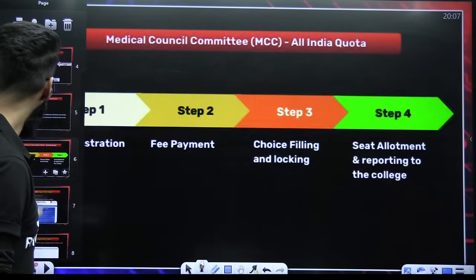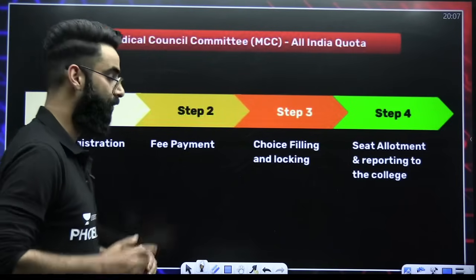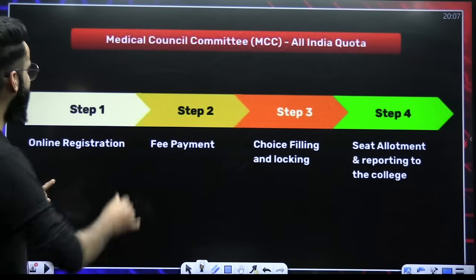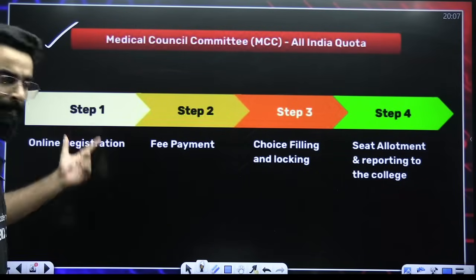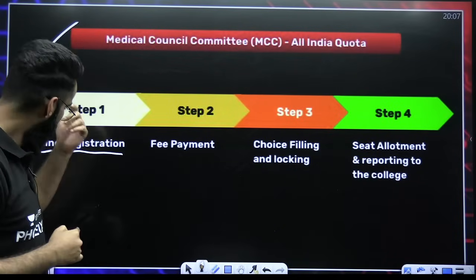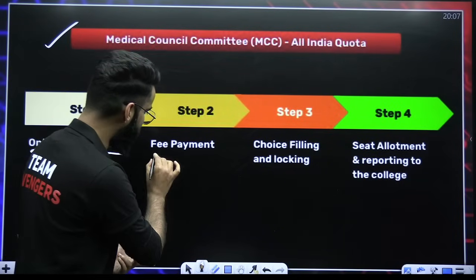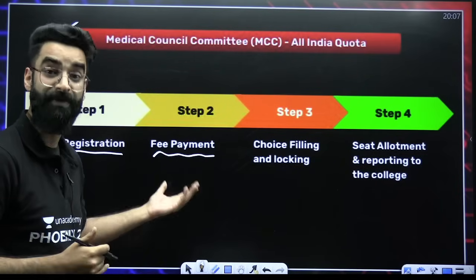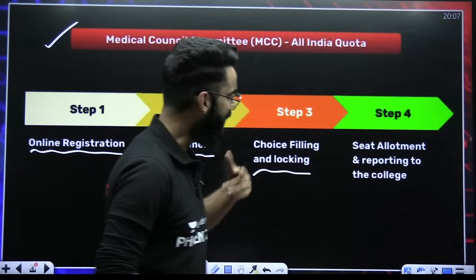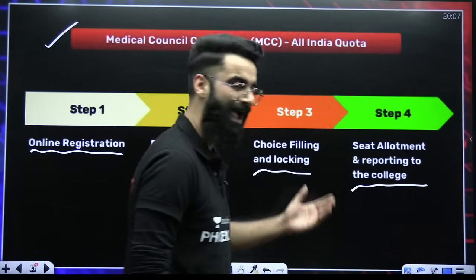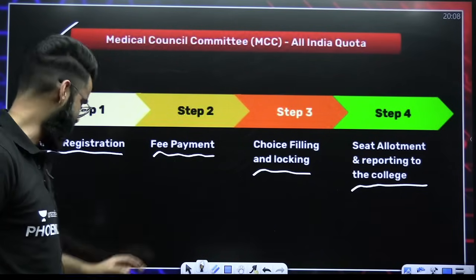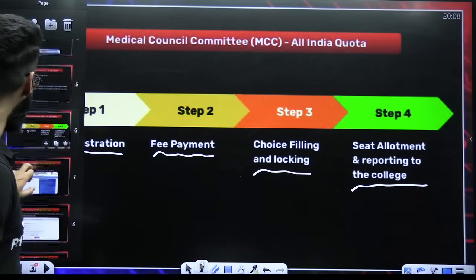Now the main point. What is that? All India Quota Counseling. What are the steps included? My dear students, in your All India Quota Counseling, which is done by MCC, in step 1, you will have to do the online registration, and I gave you the site wherein you have to do it. Once you are done with the online registration, then you have to go for the fee payment. I'll let you know exactly how much fees you have to pay. Then there comes the choice filling and locking. This is the third step. And the fourth step will be seat allotment and reporting to the college. I believe this is written in very simple words, and I'm pretty much sure this will be clear to every one of you. Now, one by one, I'm going to tell you these steps.